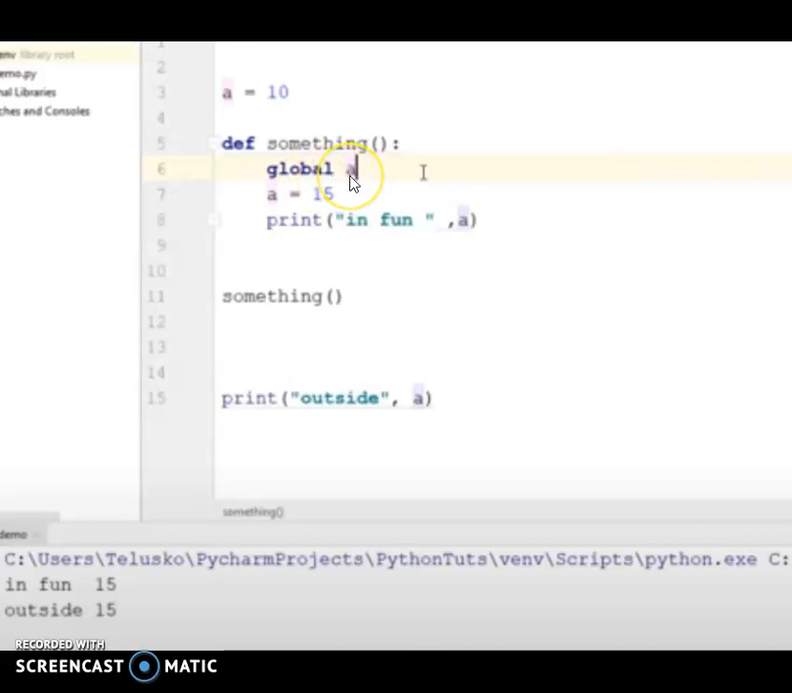Global A means that even though it is immutable, if you are trying to make any changes, it will affect the global variable only. It won't try to create a new variable. In this way we can do any modifications over the global variable which is declared outside of the function. Okay, understand?